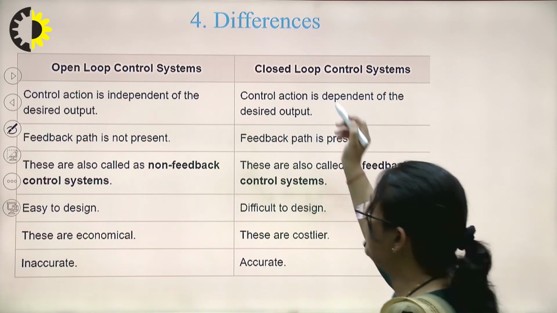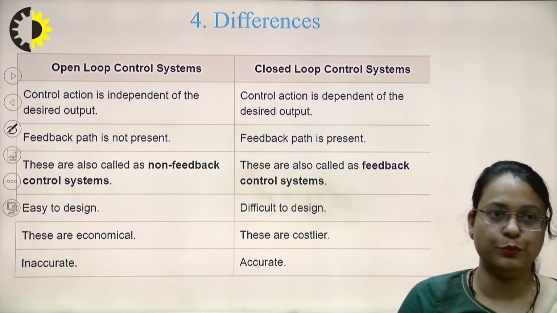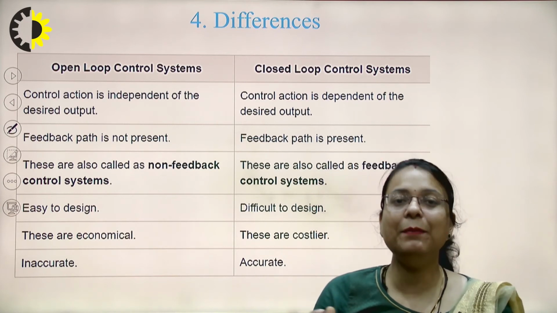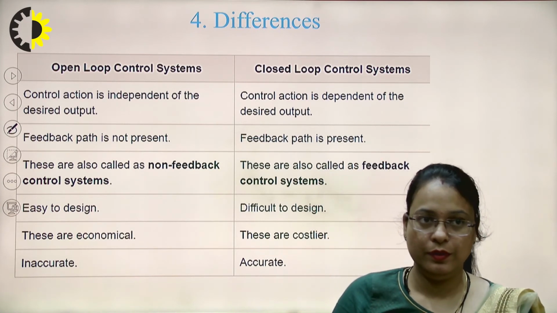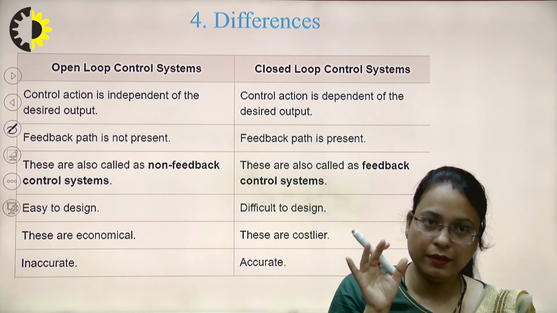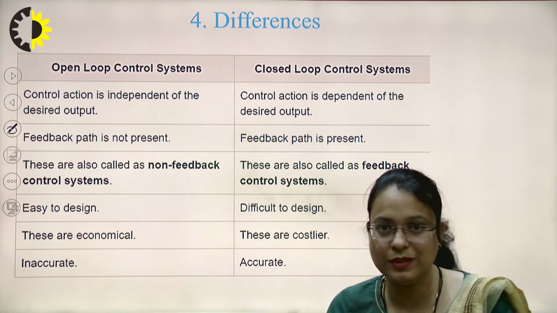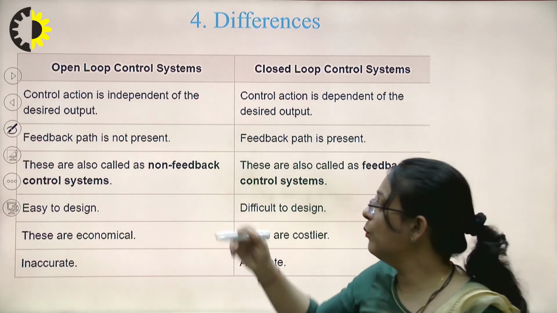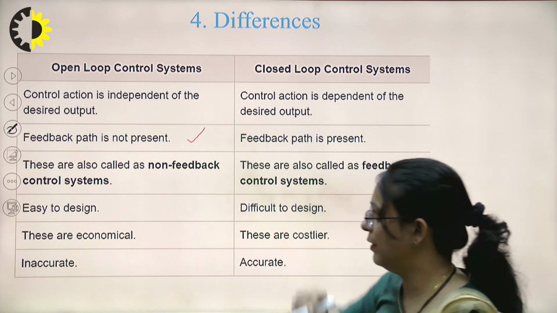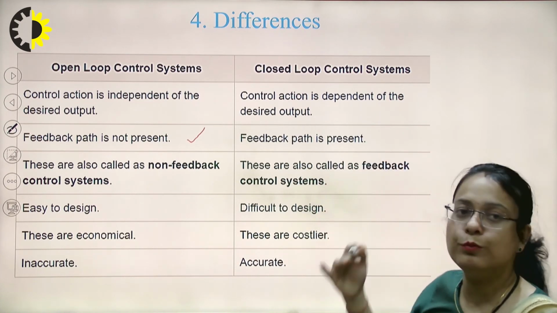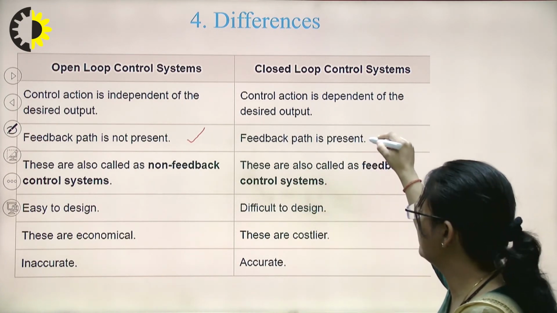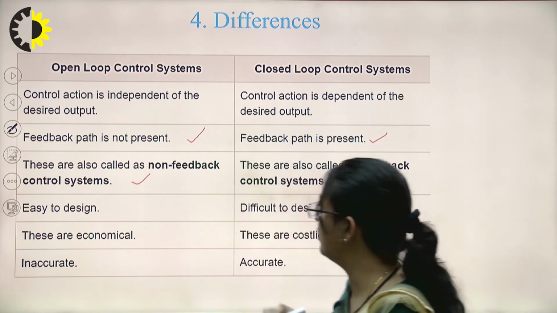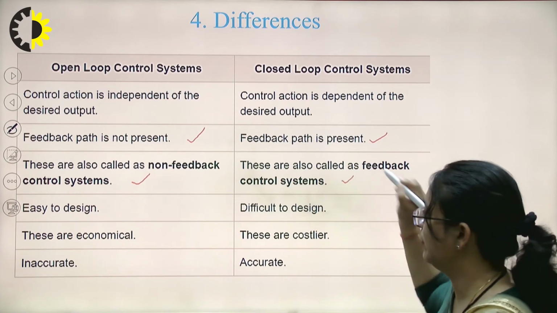So this is the difference between the open loop and the closed loop control system. You can see in the open loop control system, the control action is independent of the desired output, right? While in the closed loop system, the control action is dependent upon the desired output, right? In case of open loop system, the feedback path is not present, while in case of closed loop control system, the feedback path is present, right? These are also called the non-feedback control system, and these are called the feedback control system.